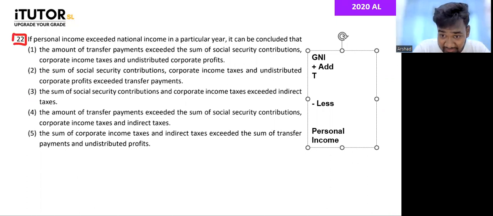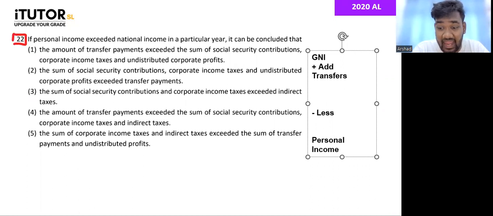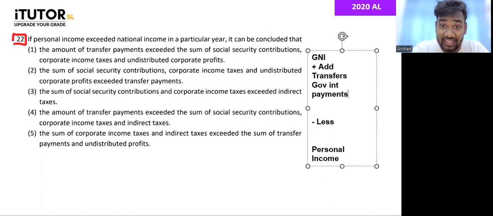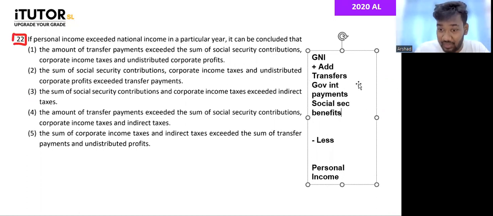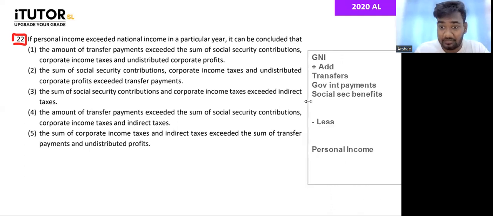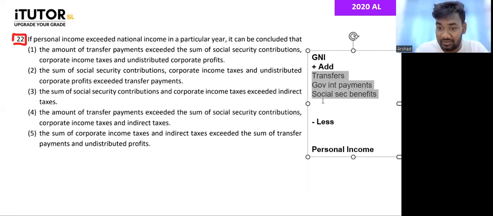We add transfers, right? So transfers will include what? Pensions, samurdhi benefits, things like that. What else do we add? We can add government interest payments, right? Then we can add any social security benefits. Okay, what else do we add? It's a part of personal income, but not in national income. What else?